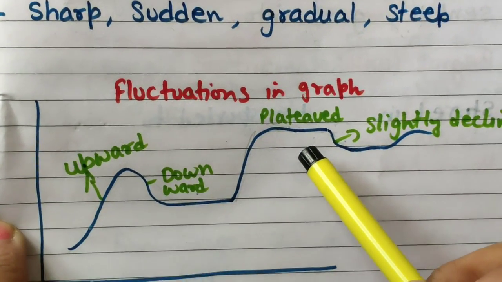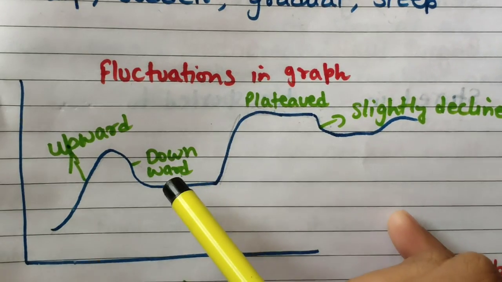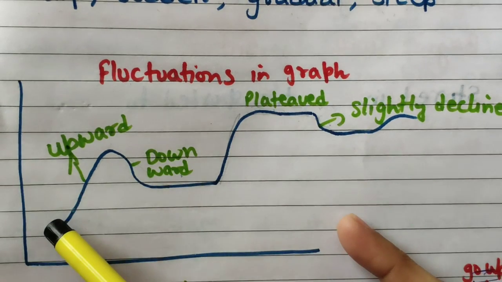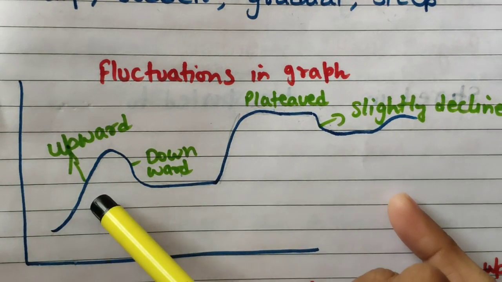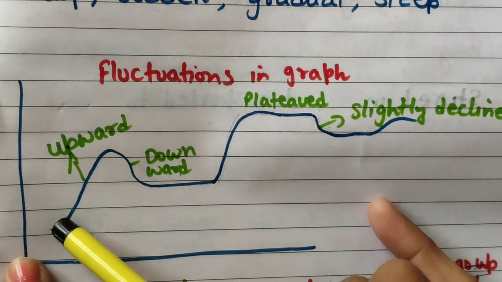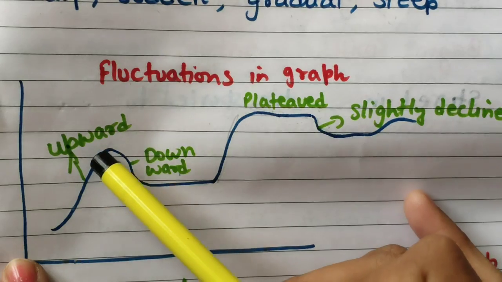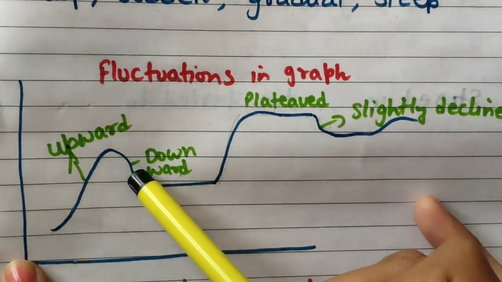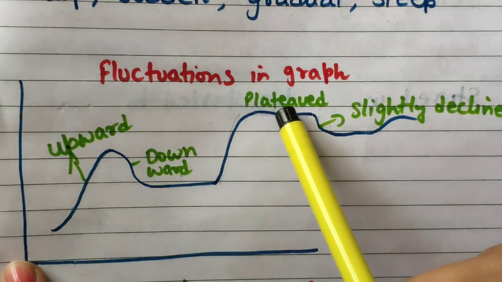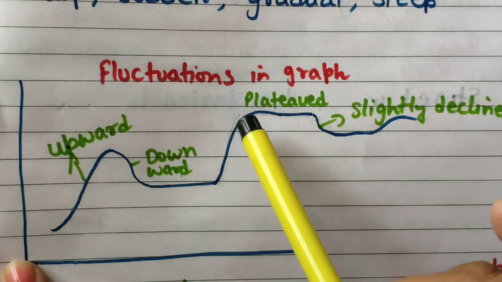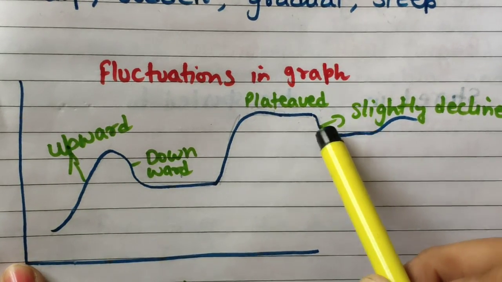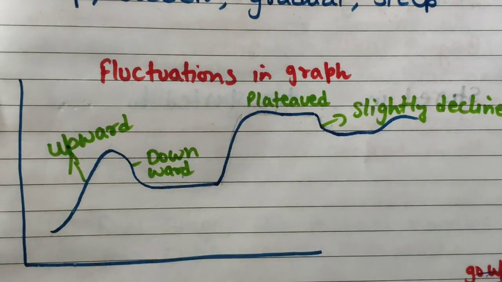Next is fluctuations in graphs. Don't think that this is only for line graphs. No, it is for line graphs, bar graphs and table charts. When the data is going up, like in the same bar graph it was going from 19 to 24, it is an upward, growing trend. If something is going down, then this is a downward trend, and if something is stable, you can say plateaued, stabilized, unchanged. And here it slightly declined, a little bit going up, slightly declining.